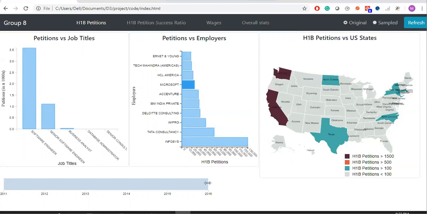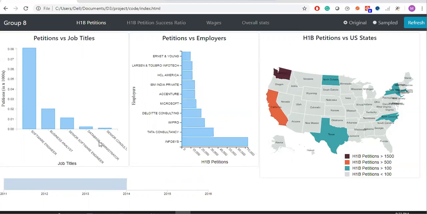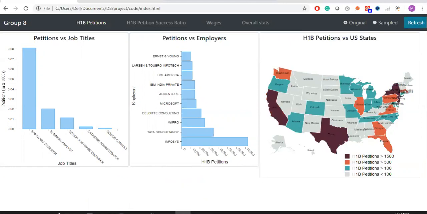I can also change the timeline for Microsoft. I can just drag it. So now I'll be seeing data from 2011 to 2014. You can see that it earlier hired a business analyst as well, and the other states. I'll click refresh to bring back my original data set.